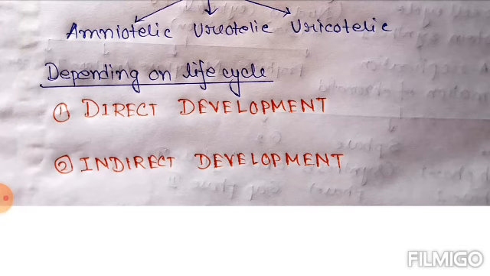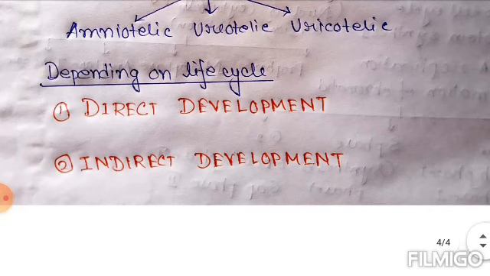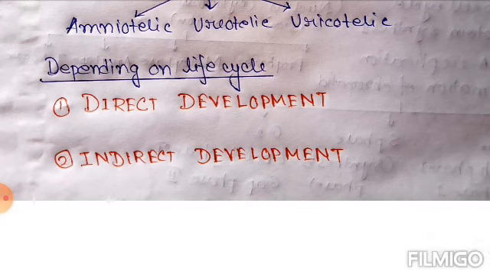In direct development, intermediate stages are absent, and in indirect development, intermediate stages are present. Metamorphosis is absent in direct development. Metamorphosis is seen in indirect development. So the examples of direct development: hydra, man, and examples of indirect development: frog, cockroaches, etc.